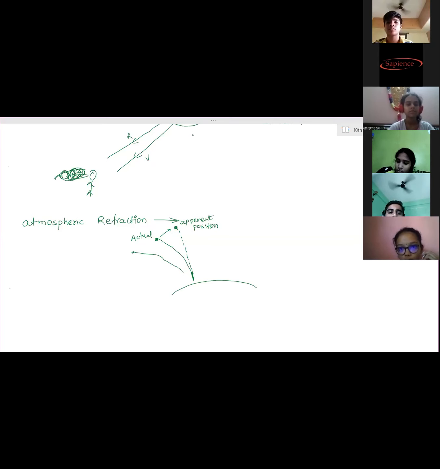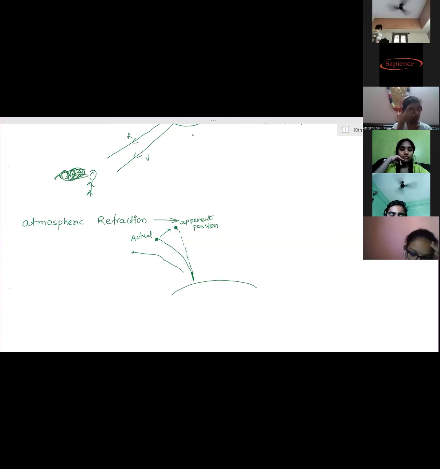Is that clear? But in case of stars, it is a single source of light. So from that one single point, if the light reaches us, we are able to see. And if light won't reach us, we are not able to see that point. So that switching on and off of the light is continuously happening. Even the brightness is also changing, because from the same source of light, the number of rays reaching us differs. So the brightness keeps on changing, and that gives us the twinkling effect.